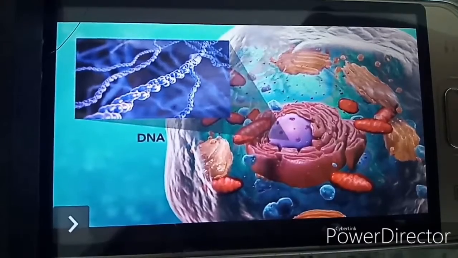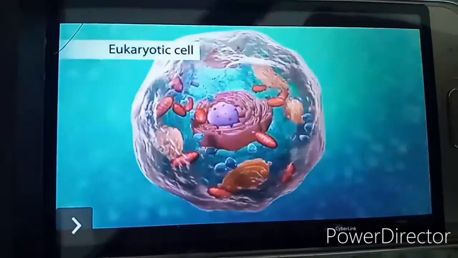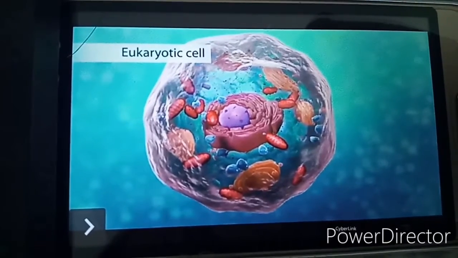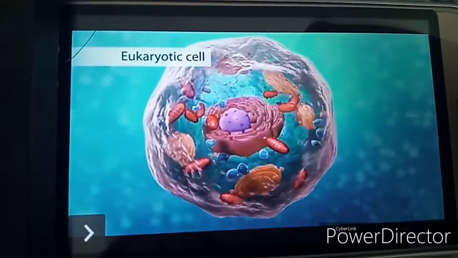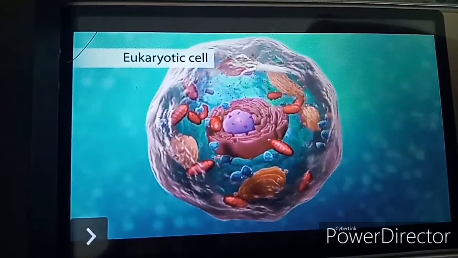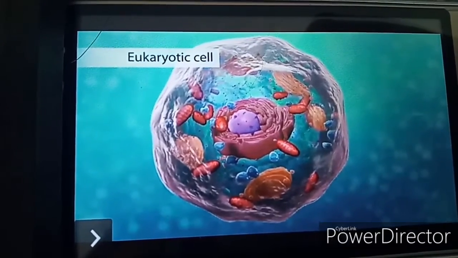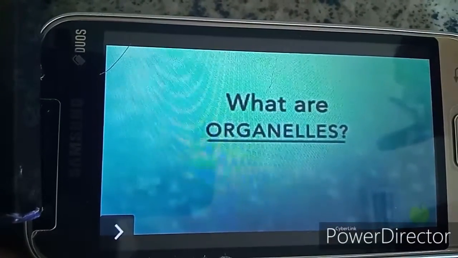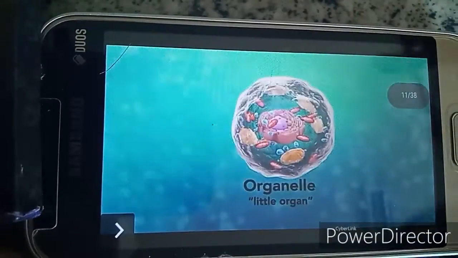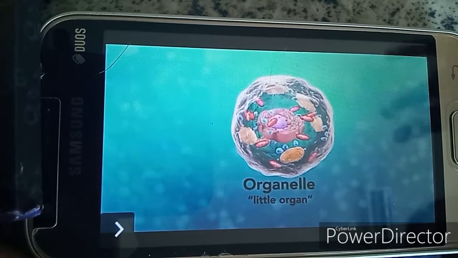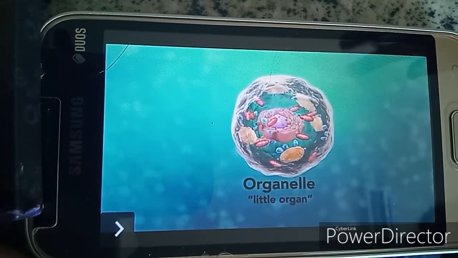So, let's begin with the eukaryotic cell. A eukaryotic cell contains organelles or small organs. They do have a nucleus, which is the control center of the cell, or brain. Brain because it is responsible for the functions of the cell. So, what are organelles or small organs? Organelles means little organ. Organelles are a specialized part of the cell that has a unique job to perform.